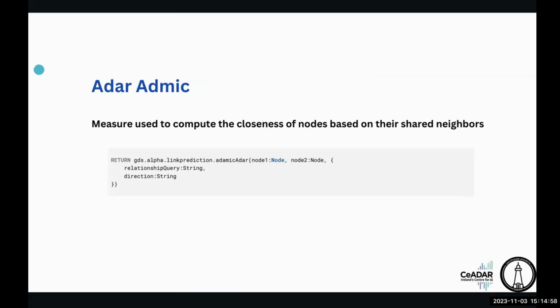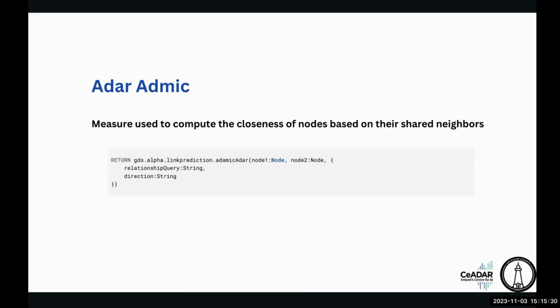The first one is Adamic Adar. It is used to compute the closeness of nodes based on shared neighbors. Based on the shared neighbors between one node and another, it computes the score. In Neo4j topological link prediction, the minimum score is 0, and the maximum depends on how closely connected they are.